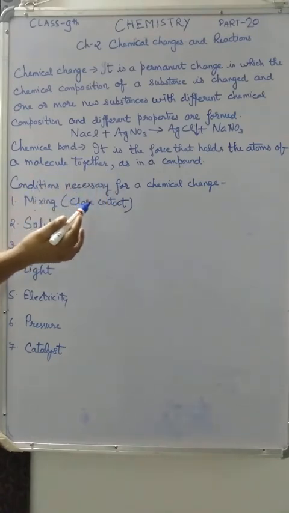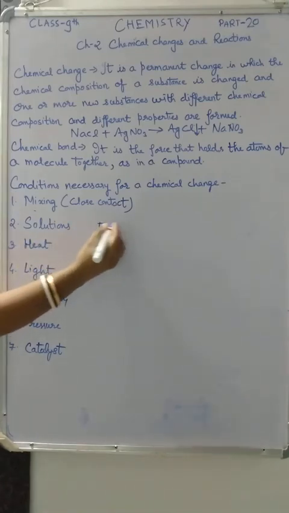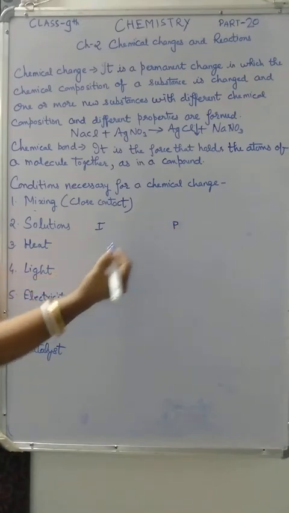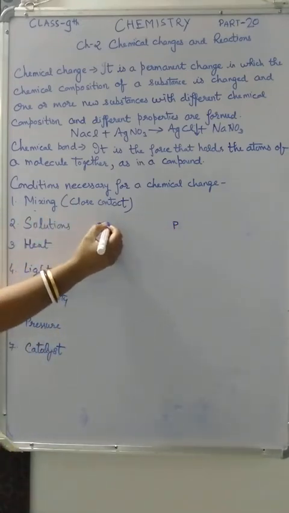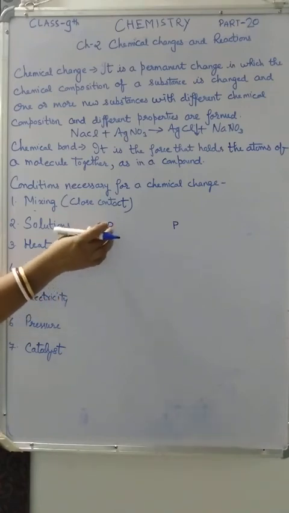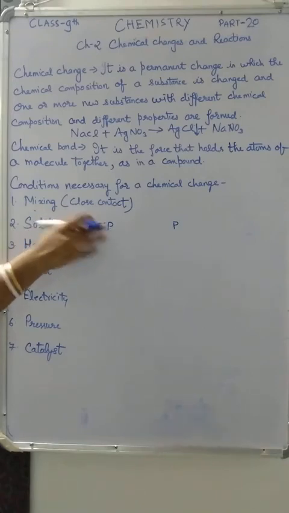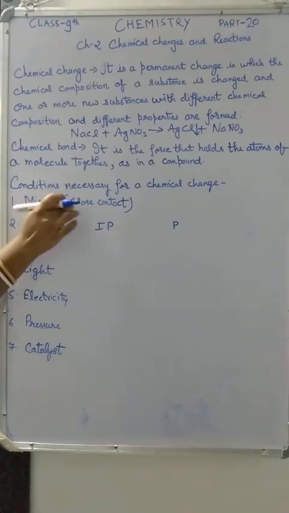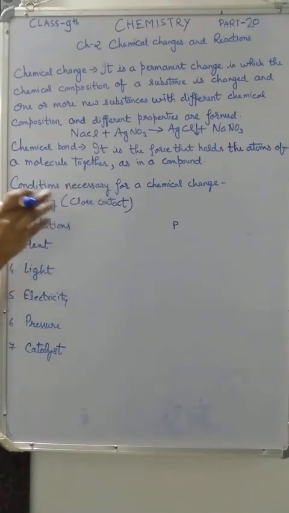Or close contact: you can see iodine and phosphorus. Iodine and phosphorus react explosively when brought into close contact. Suppose iodine and phosphorus are kept like this, no chemical reaction will be there. If you keep these two substances in very close contact, then only they will react. So mixing or close contact is a very important condition for a chemical change.